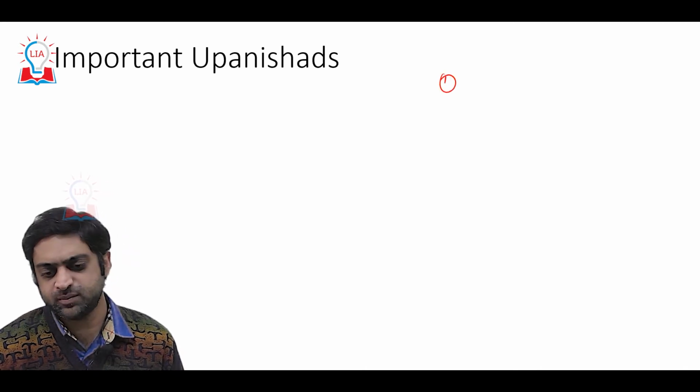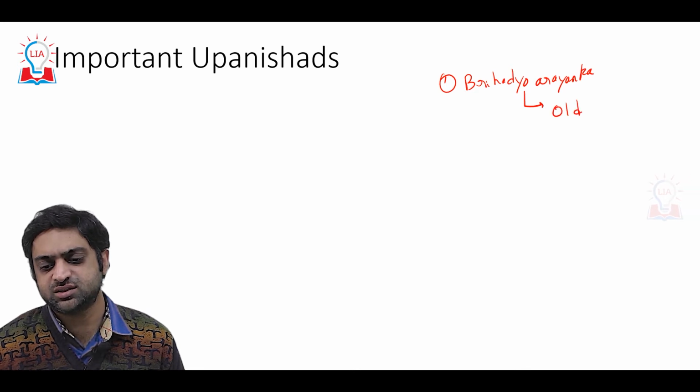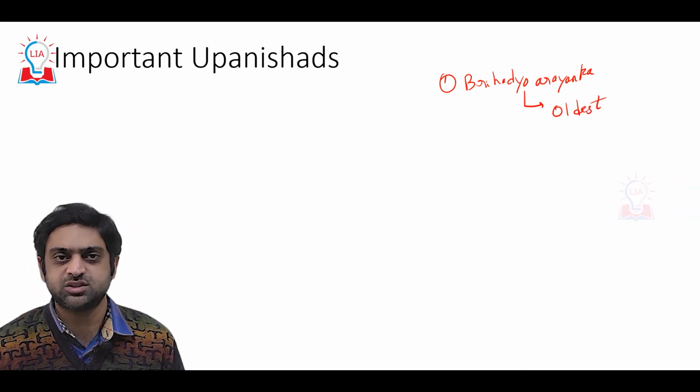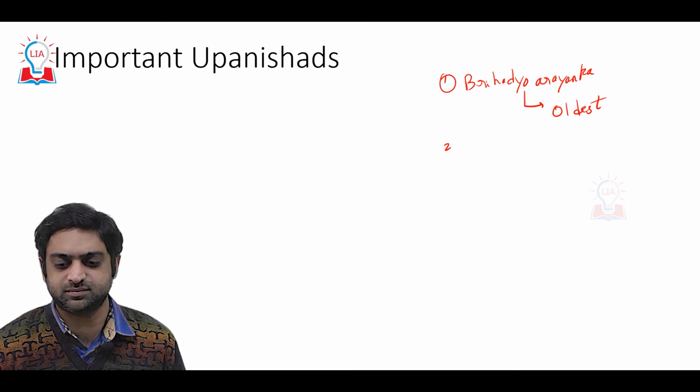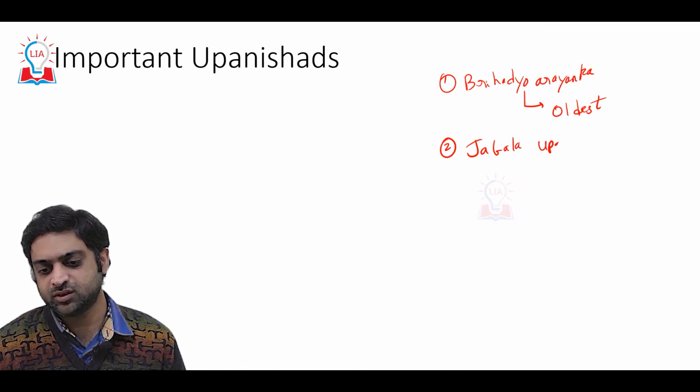The first one is the Brihadaranyaka Upanishad. This is considered the oldest Upanishad. Then we have the Jabala Upanishad, which is a very important Upanishad.